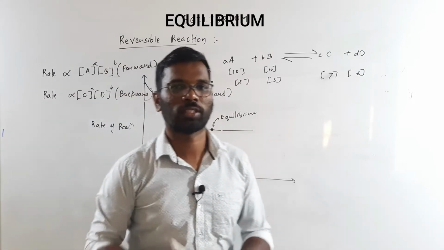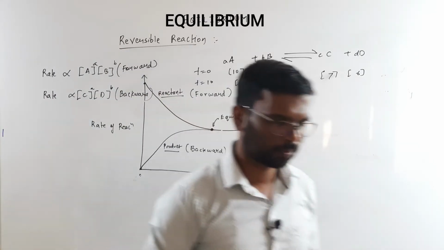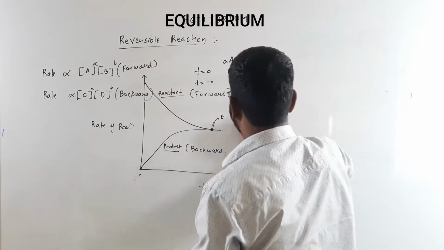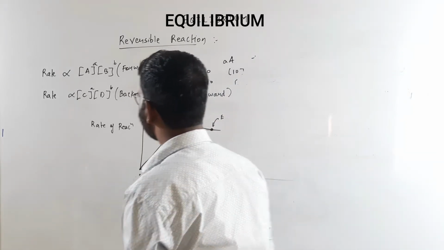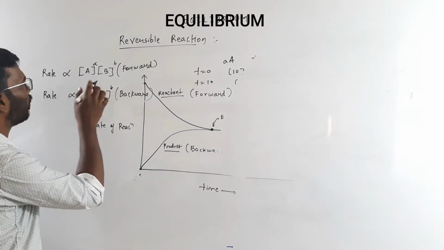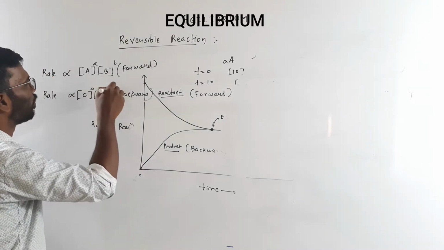So these are the two rates, the forward and the backward. Okay, here just a small change. This is C and D.